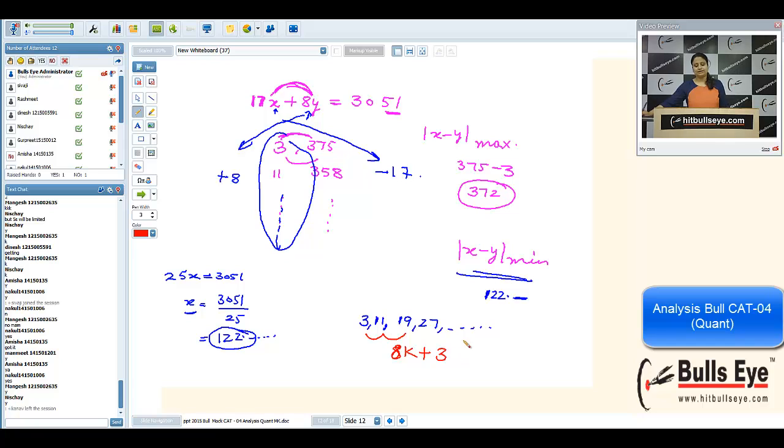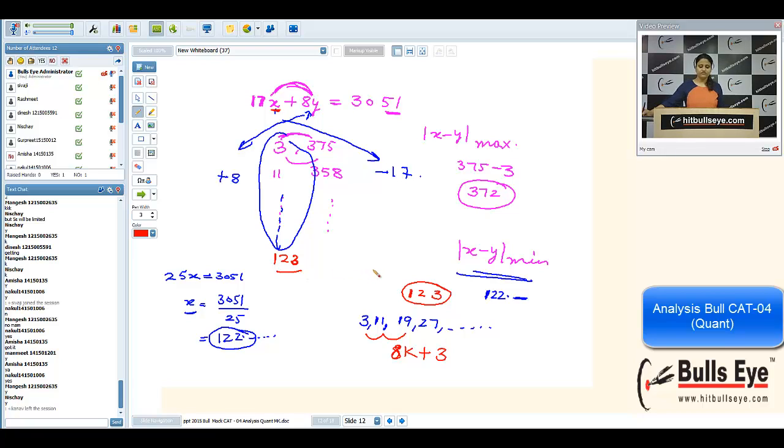We are adding multiples of 8. We are adding 8, then 16, then 24, and so on. All the terms in the sequence are of 8k plus 3 format, since 8 is the difference and 3 is the remainder. So for 122 point something, the closest term in the format of 8k plus 3 is 123. 123 we are getting. So for x, this is 123.